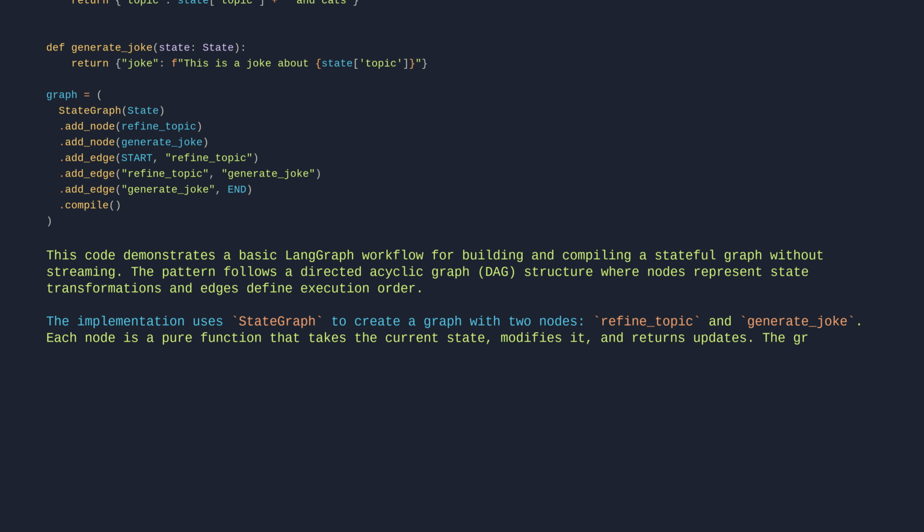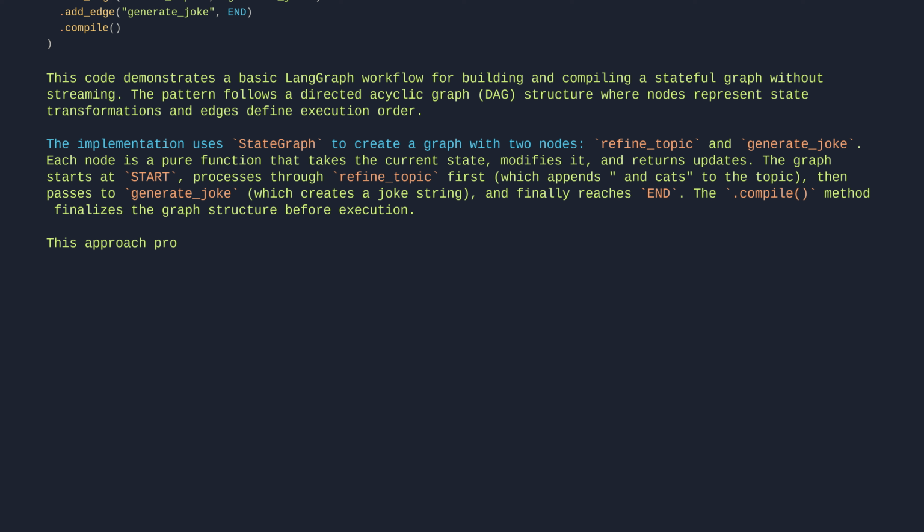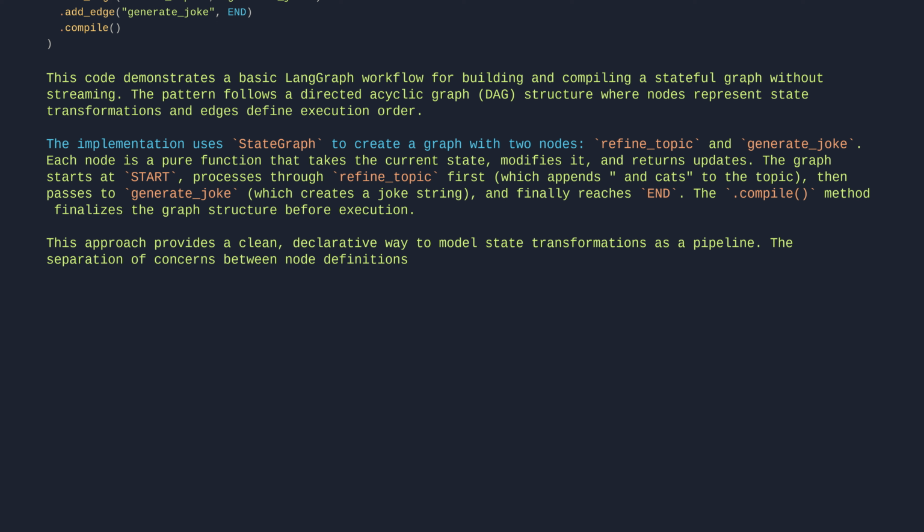The graph starts at start, processes through refine topic first, which appends "and cats" to the topic, then passes to generate joke, which creates a joke string, and finally reaches end. The compile method finalizes the graph structure before execution. This approach provides a clean, declarative way to model state transformations as a pipeline. The separation of concerns between node definitions and graph structure makes the workflow easy to understand and modify.